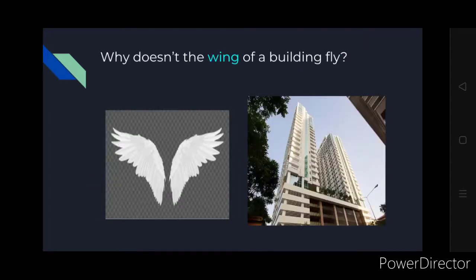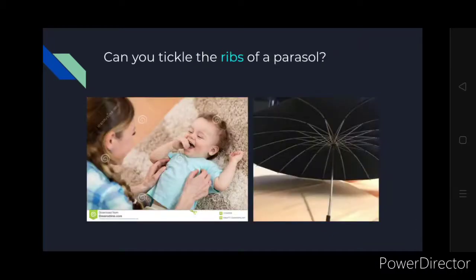No, right? Then why doesn't the wing of a building fly? A building has wings, A wing, B wing, and the other meaning of wing is pretty simple. So even though the building has a wing, have you ever seen that wing fly? Can you tickle the ribs of a parasol? Parasol is an umbrella.